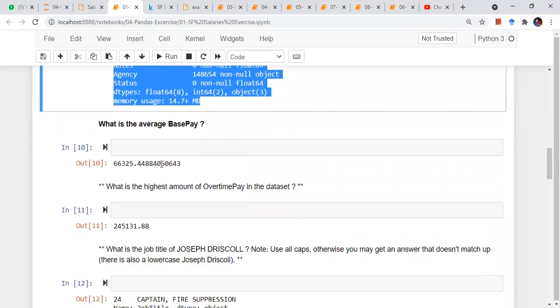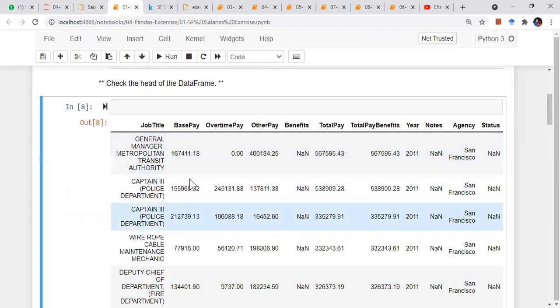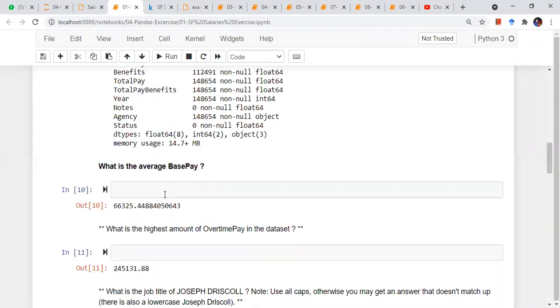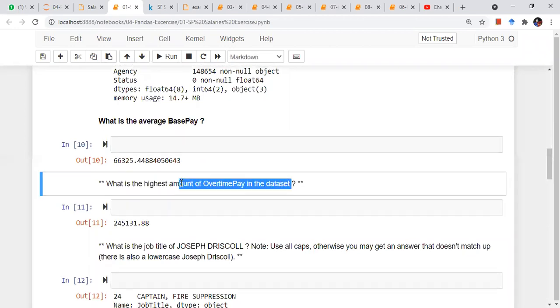Next, what is the average base pay? There is a column called base pay. What is the average of this column? So you will do sal, inside square brackets BasePay, dot mean. This is your answer. Simple. Now what is the highest amount of overtime pay in the data set? So what is the highest value?